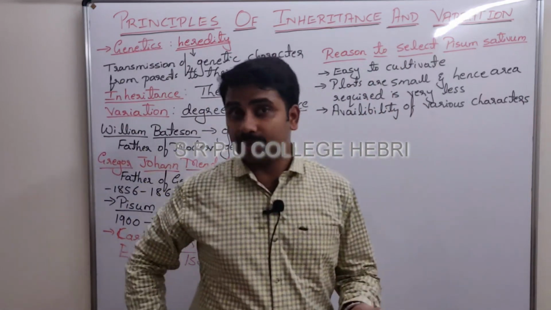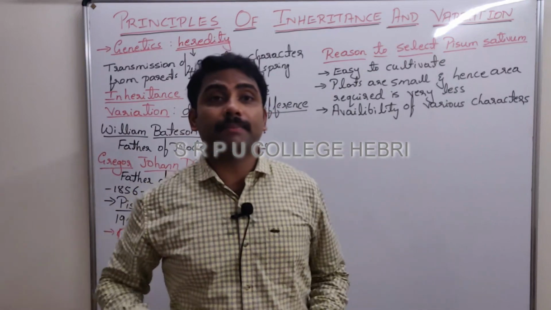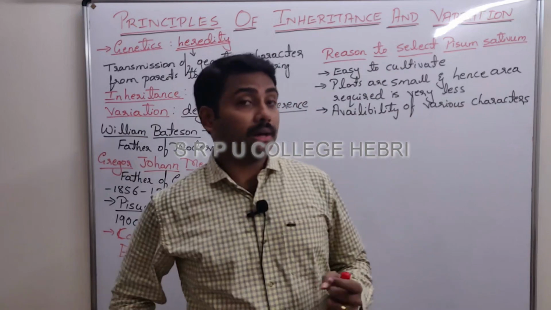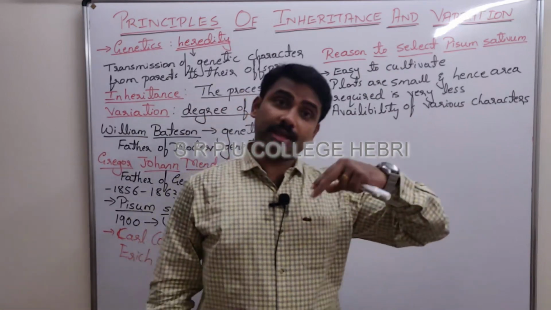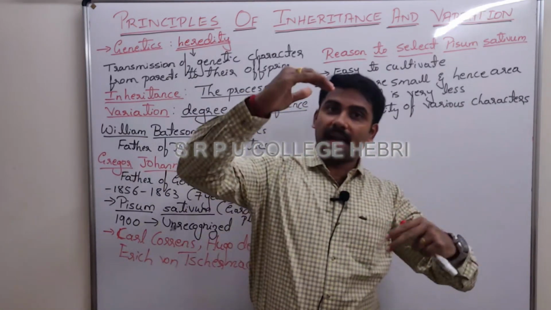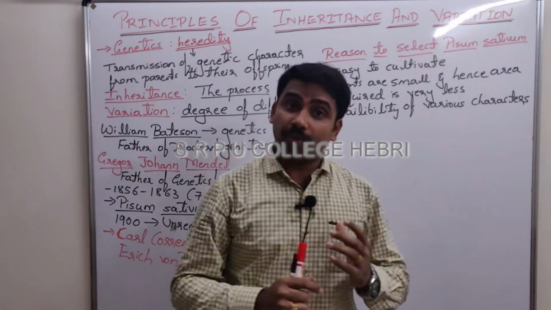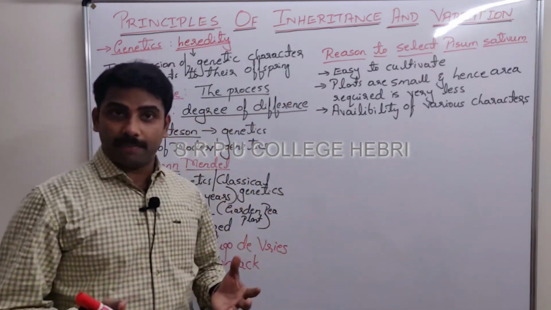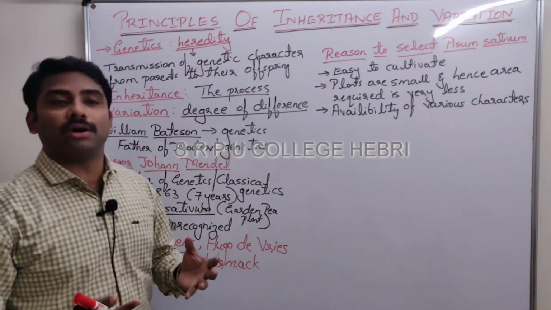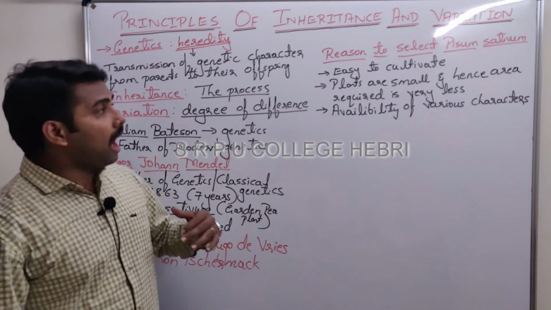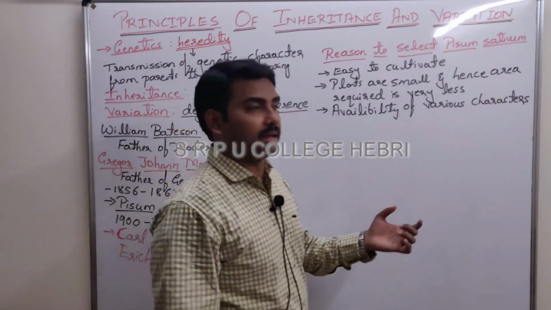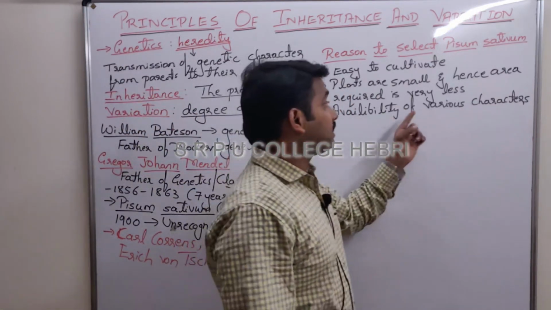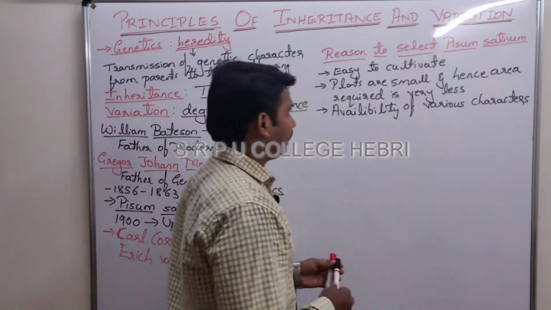Do you remember some of the characters in the Pisum plant which are clearly visible? Seed shape, right? Round seed, wrinkled seed. Stem height of the plant, tall plant, dwarf plant, flower color, flower position, right? Seed shape, seed color, pod shape, pod color are the various characters which were clearly visible and identifiable. That is another reason why he selected which one?